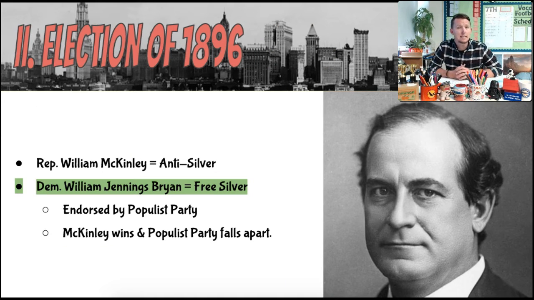In 1896, an anti-silver candidate named William McKinley ran on the Republican presidential ticket. William Jennings Bryan, who's pictured, a free silver politician, ran on the Democratic ticket and was endorsed by the Populist Party. Now, McKinley ends up winning in 1896 and becomes president. And as a result, the Populist Party really falls apart. Their movement can't sustain that hit.